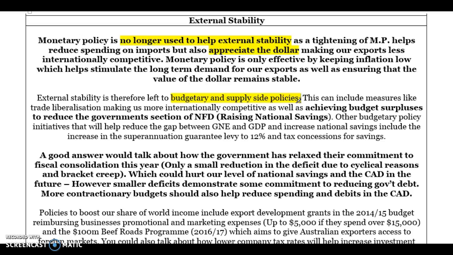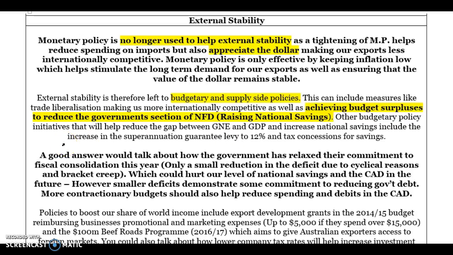First of all, when you're talking about budgetary policies, you can talk about how if the government can reduce its section of net foreign debt, so if they were able to achieve budget surpluses, that should help to reduce the government section of public sector debt, and therefore help to reduce our overall level of net foreign debt. So any policy that is contractionary can have a positive impact on net foreign debt. So within this year's budget, you could talk about taxing multinationals at a higher rate. You could talk about the higher excise tax because they're going to have contractionary impacts on spending, but also help to reduce public sector debt.